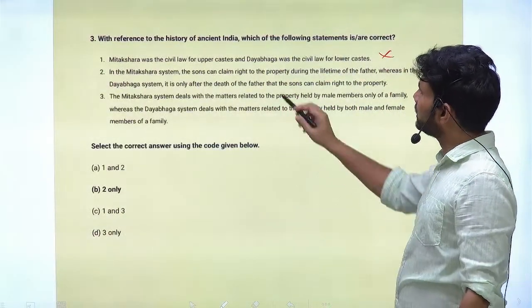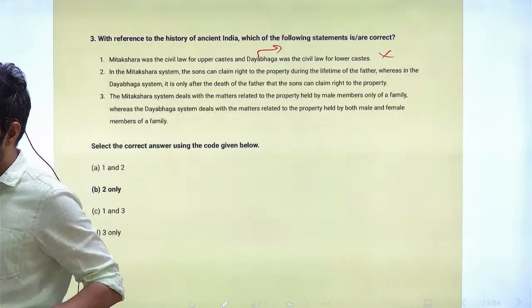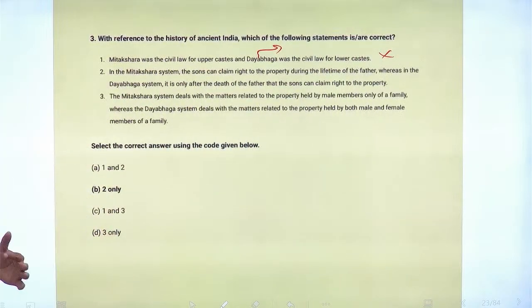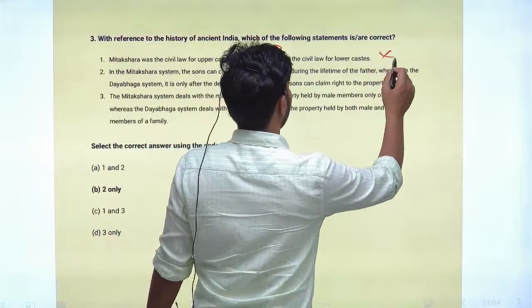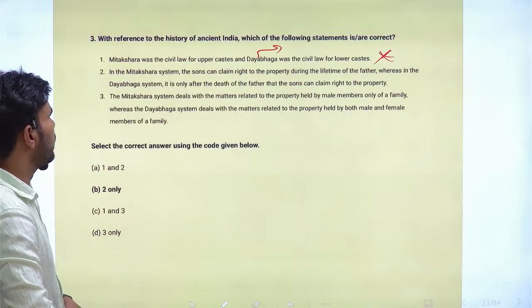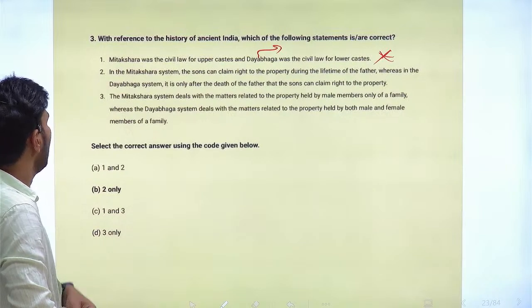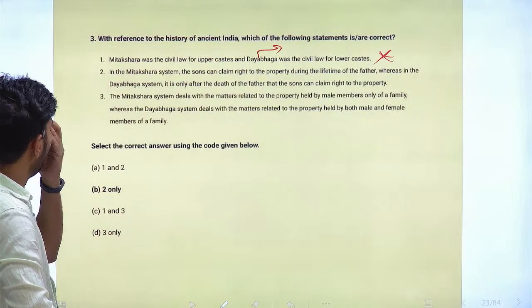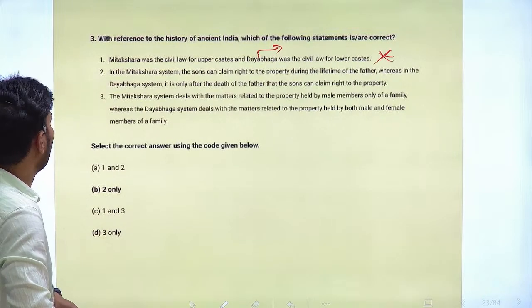Dayabhaga is something related to inheritance, how the property will be divided between the sons, etc. Dayabhaga says about that, right. So this first statement is an incorrect statement. Next: in the Mitakshara system, the sons can claim right to the property during the lifetime of the father, whereas in the Dayabhaga system, it is only after the death of the father that the sons can claim the right to property.